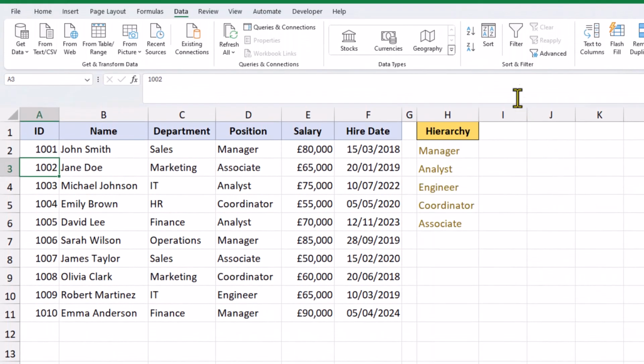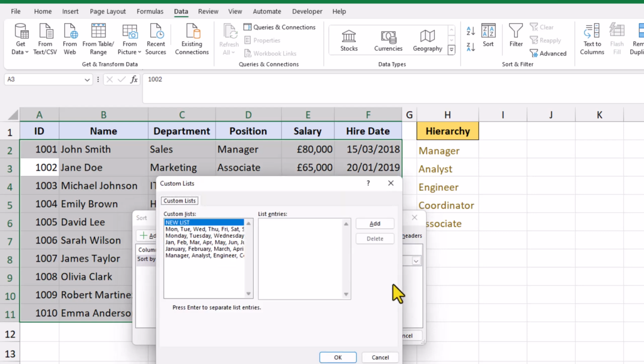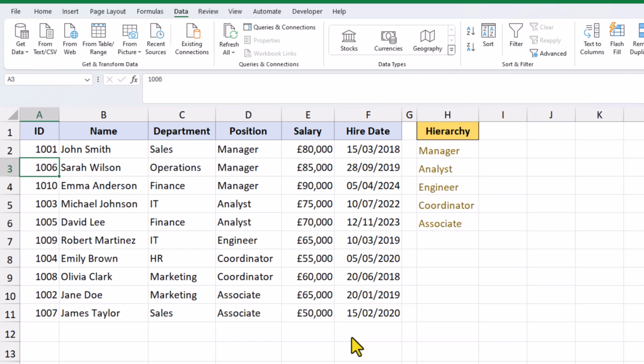Now we need to do a custom sort. We want to sort by the position column, but instead of sorting A to Z, we're going to choose our custom list. Click OK, click OK again, and boom.